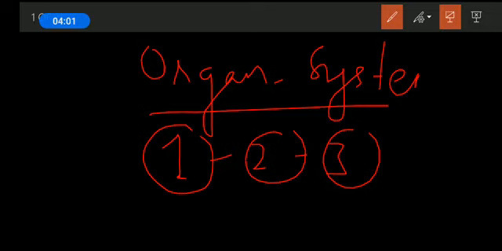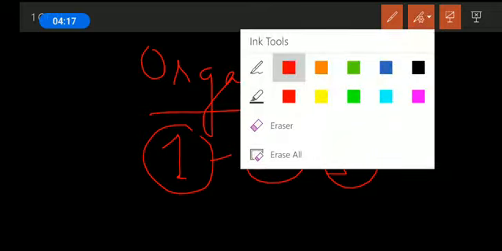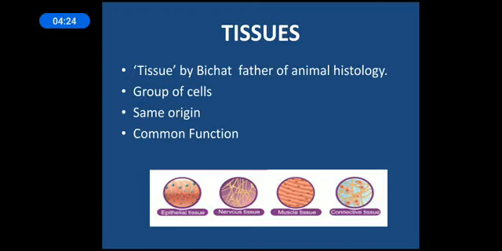The organ system level of organization is observed in animals, and today we are going to discuss the structural organization in animals, particularly the higher animals. We will be discussing the different systems of organs and how these are organized. We have already seen how different levels of organization are observed in different organisms.